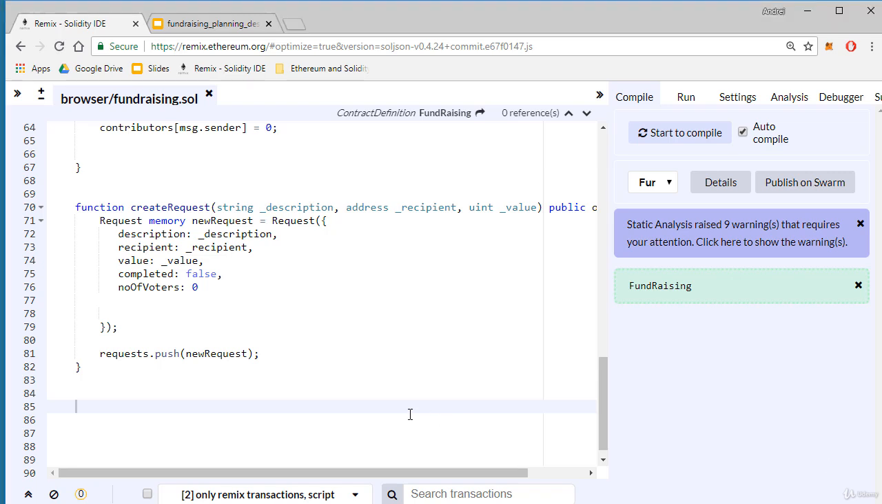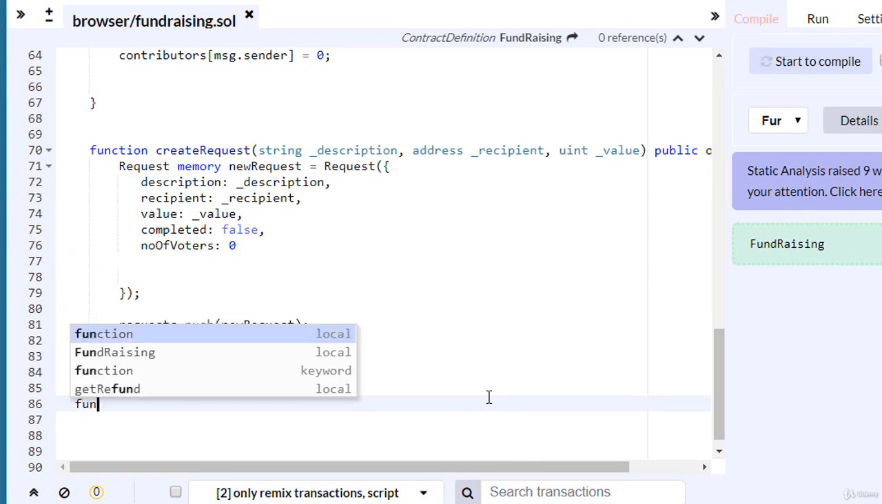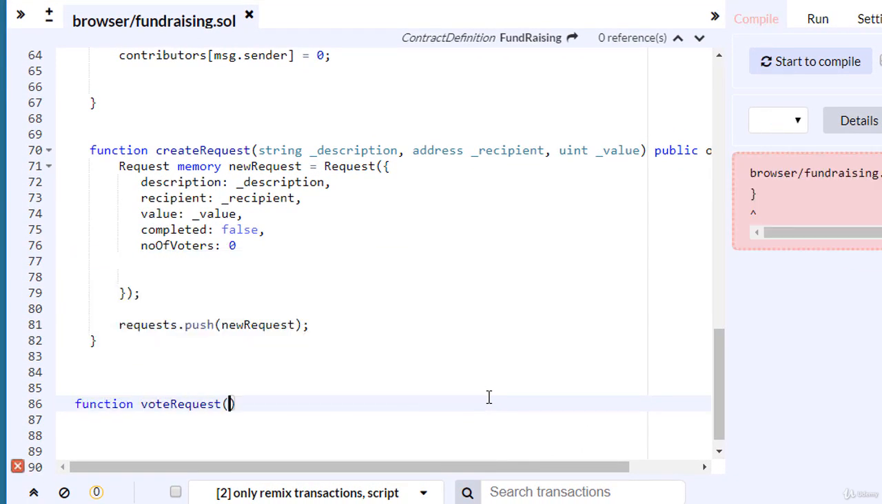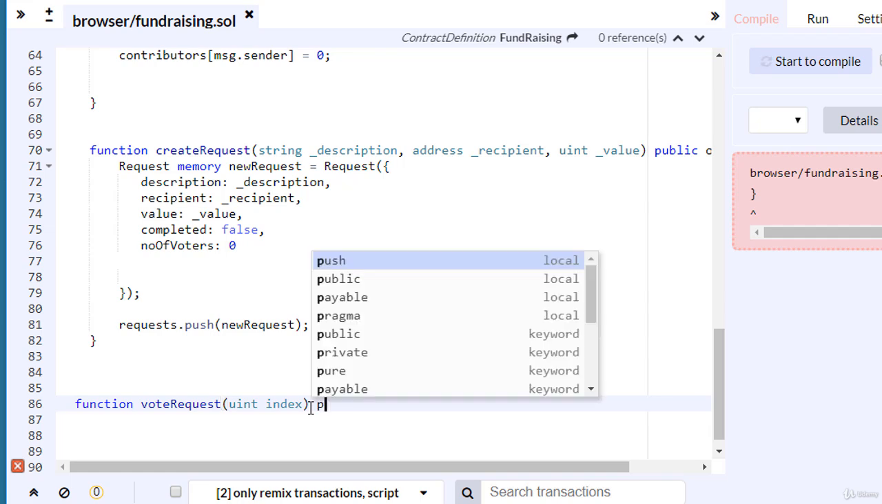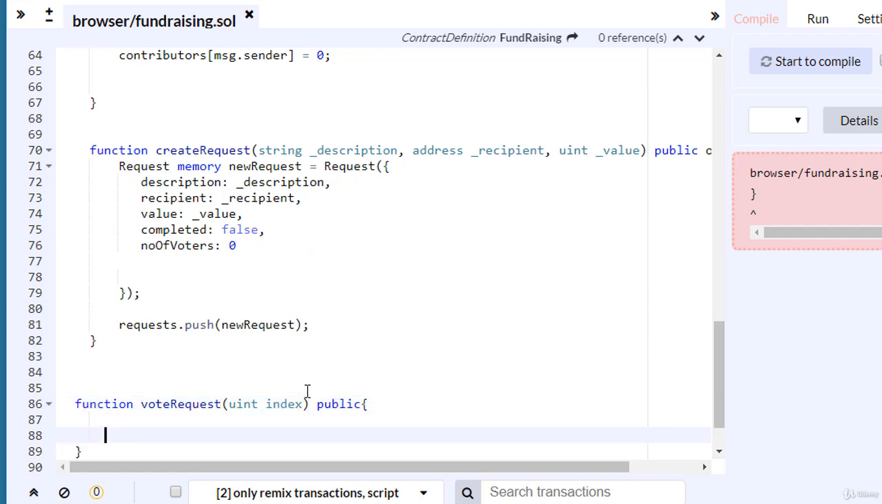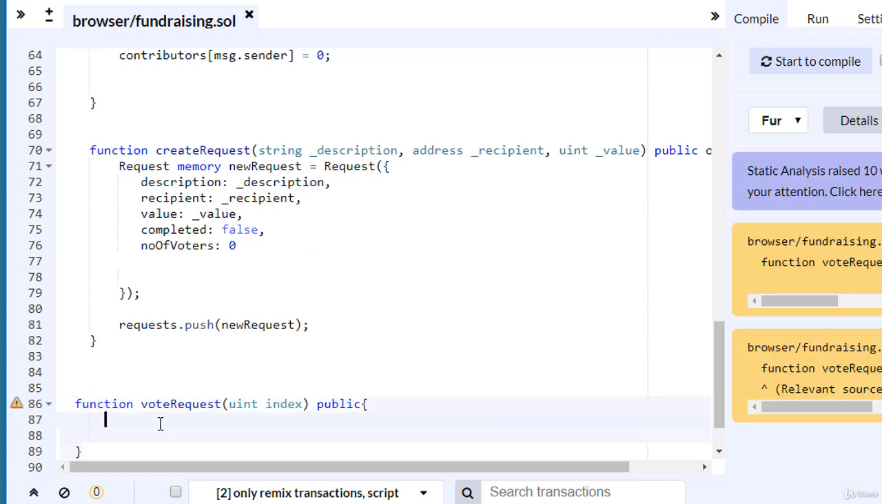Now, let's create the function used by contributors to vote for a request. So function voteRequest, and the function argument is an unsigned integer named index. We have a dynamic array of requests because a campaign has many requests, and this function will be used to vote for a request from a specific index. This function is public.